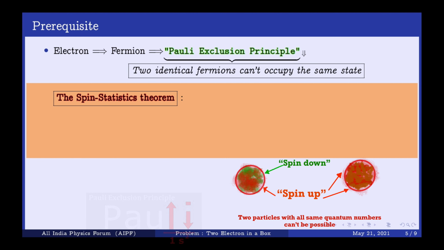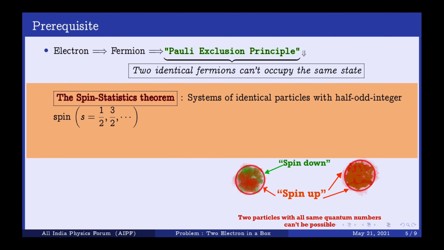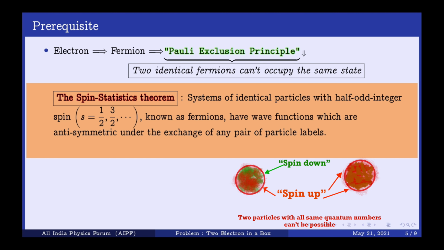This consists of two parts. For bosonic particles there is a theorem and for fermionic particles there is a theorem. We will discuss the fermionic part, which says that a system of identical particles with half odd integer spins, that is spin 1/2 or 3/2 or 5/2, also known as fermions, have a wave function which is antisymmetric under the exchange of any pair of particles.